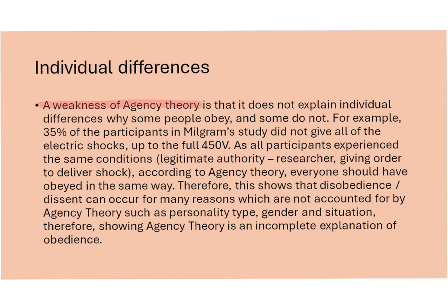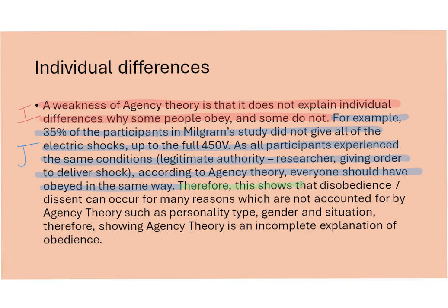And finally, to create a balanced argument, you'd need to demonstrate a weakness of agency theory. For this, we are going to talk about the fact that there are individual differences that are not covered by agency theory. Agency theory says that anyone in the presence of a legitimate authority figure would obey the orders given by that legitimate authority figure. However, in Milgram's study, we see that 35% of people did not obey, even though they had exactly the same conditions as the 65% of people that did obey.